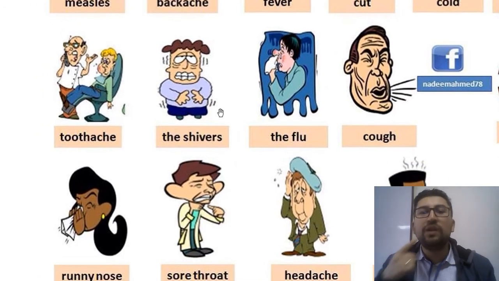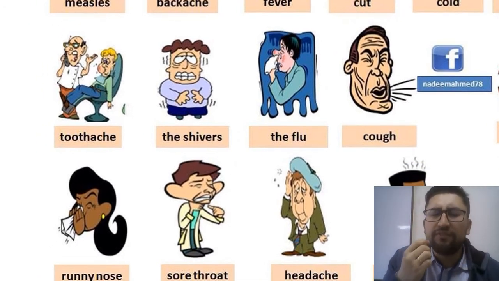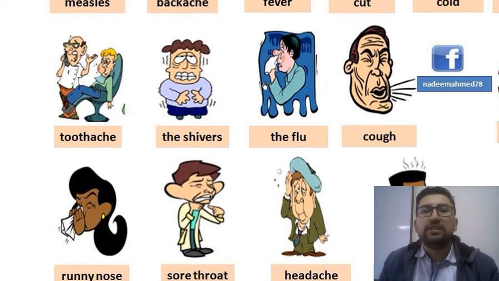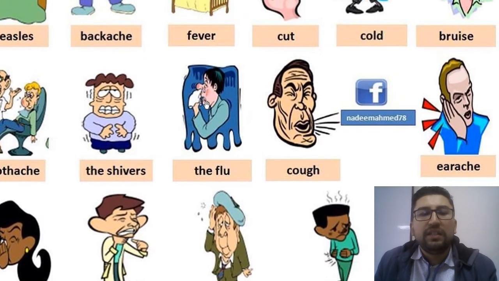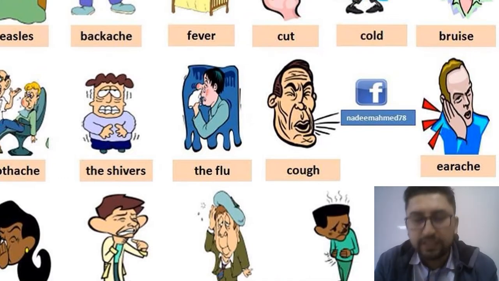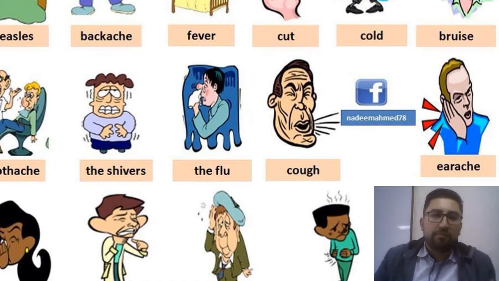Toothache is when your teeth start feeling pain. You start feeling like oh, my tooth, right? The shivers is like shivering all the time. The flu is when you start having a runny nose. You start going achoo all the time. You feel bad pain in your body.